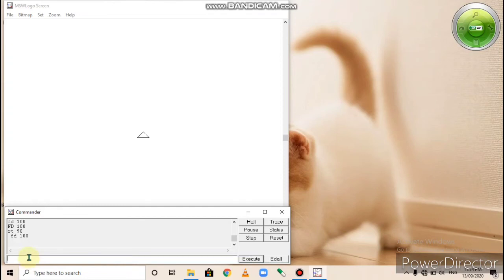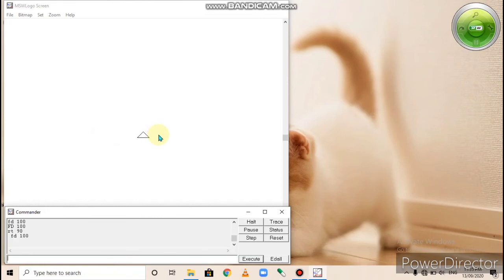Now, moving the turtle. The turtle can move anywhere on the mini screen. A turtle draws a line when it moves in any direction. This line is called the trail.